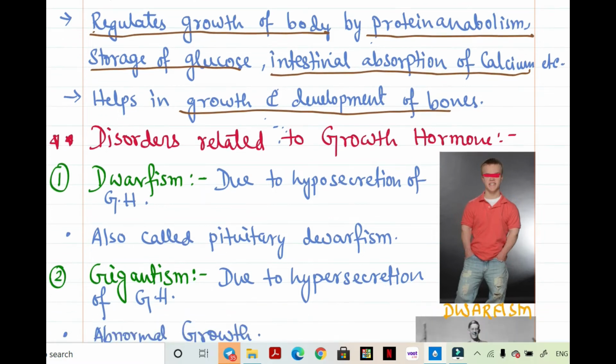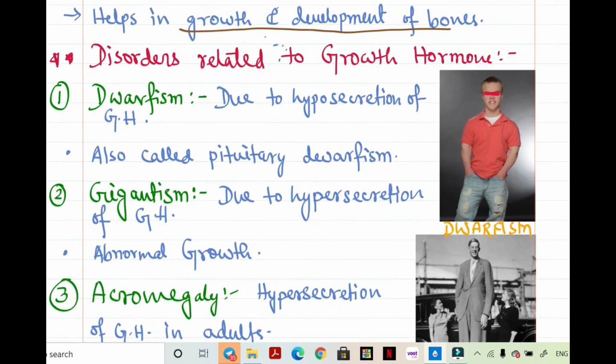Now, disorders related to growth hormone. There are generally 3 disorders that we have to study. First one is dwarfism. It is caused due to less secretion, or hyposecretion, of growth hormone. It is also called pituitary dwarfism.